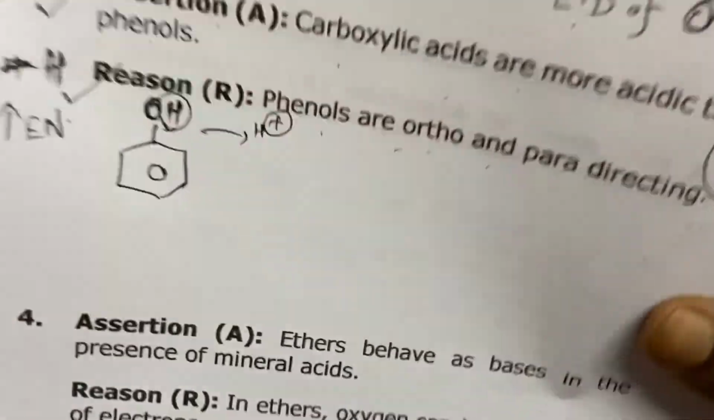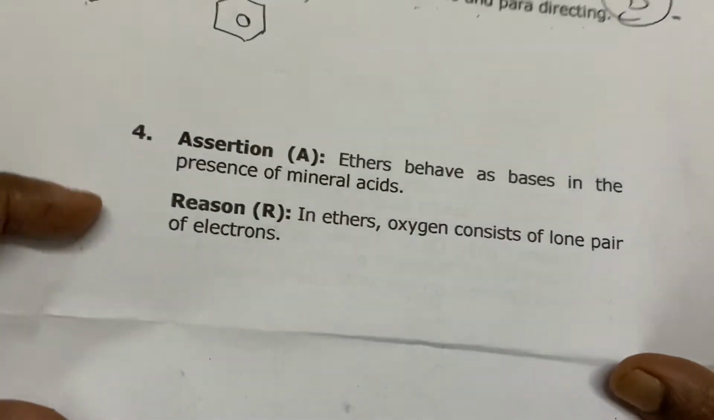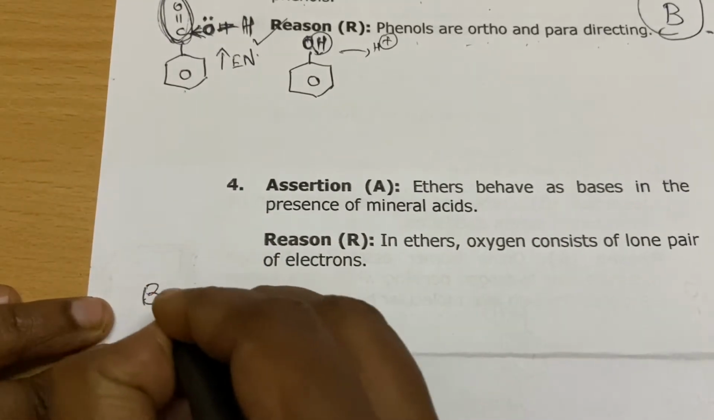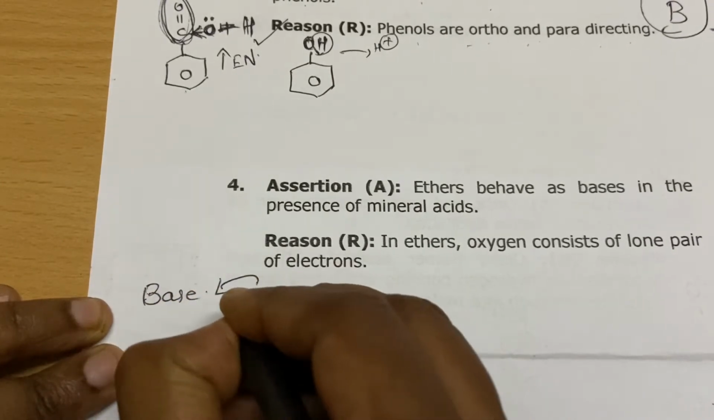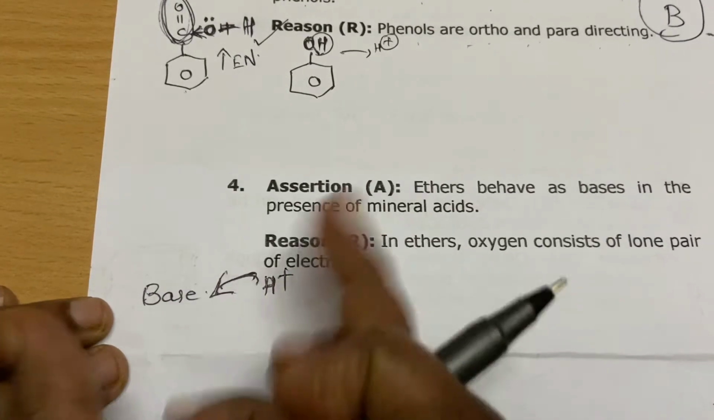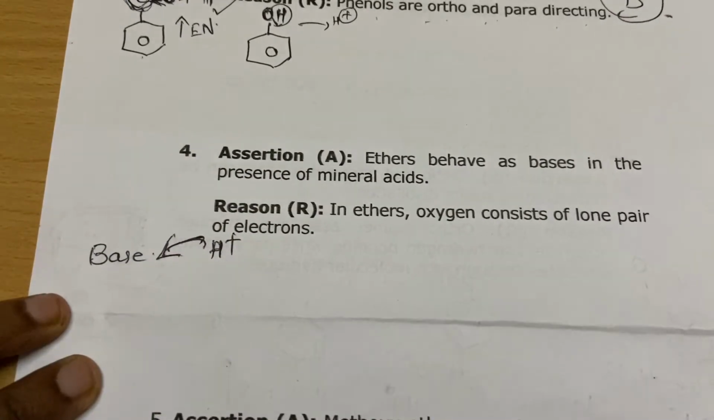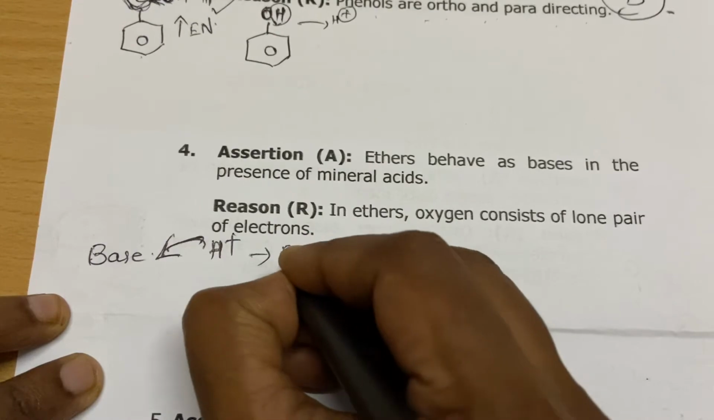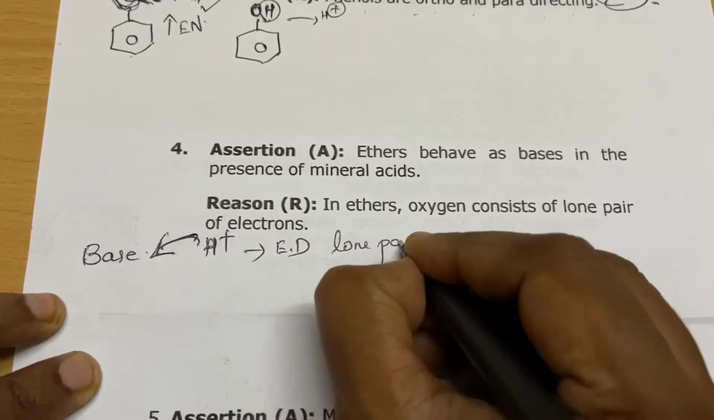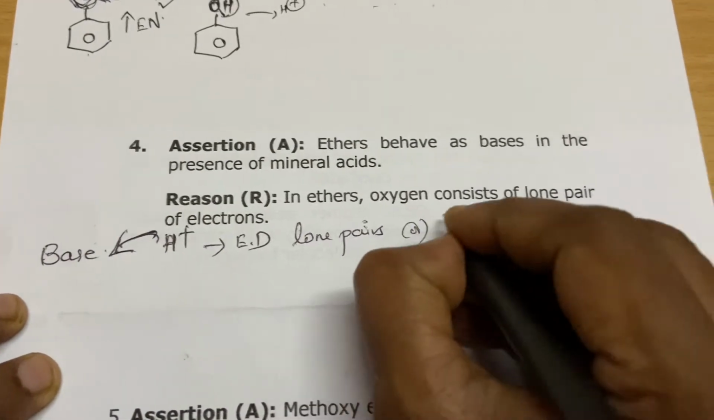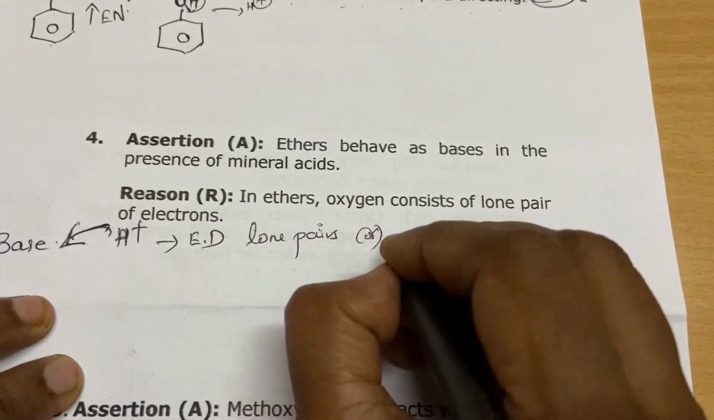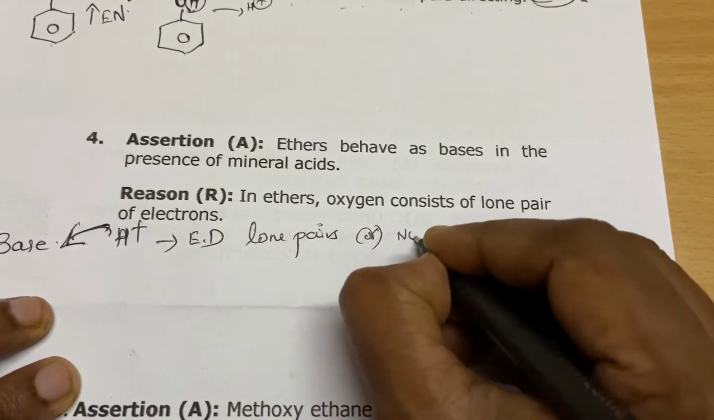Ethers behave as bases in the presence of mineral acids. See, what is a base, students? Any base must abstract a proton. For that, what is needed? We need electron density. Electron density can be lone pairs, free electrons or unpaired electrons, and it can be a nucleophile also.